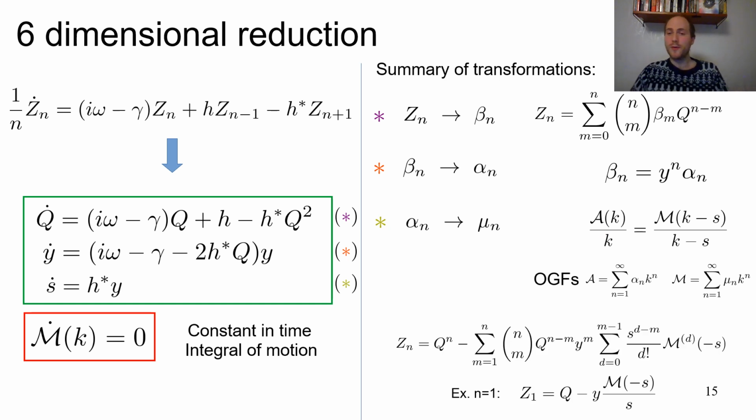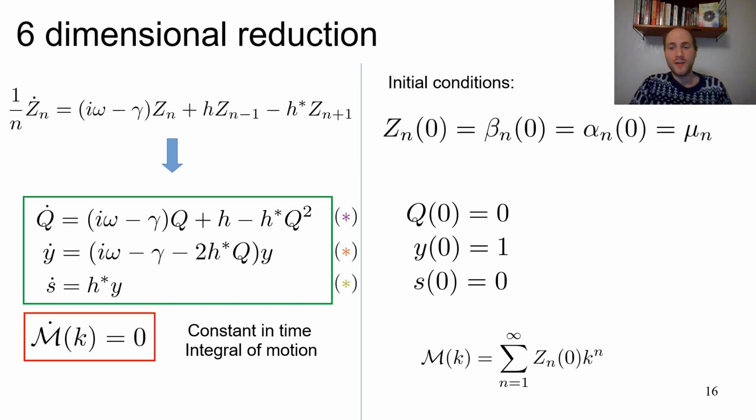And then altogether, of course, we want to get back from these dynamical variables and this constant function to the moments. This is described with this kind of transformation, which here can seem quite daunting. But in practice, one only needs a few of these order parameters all the time. Let's say if the coupling is not with very high moments, then the first few are quite easy to compute. For example, the first moment Z1 is just the combination of Q and the function M multiplied by Y.